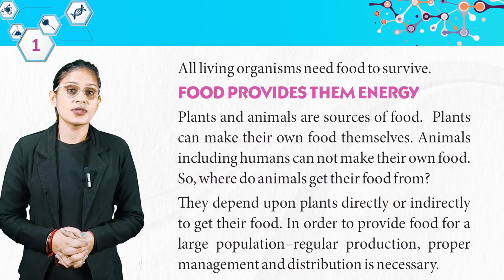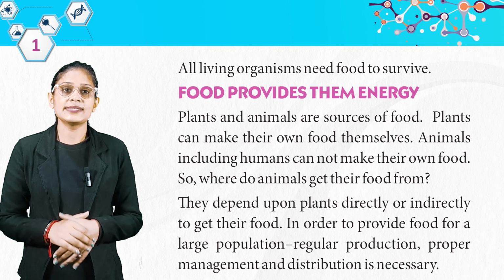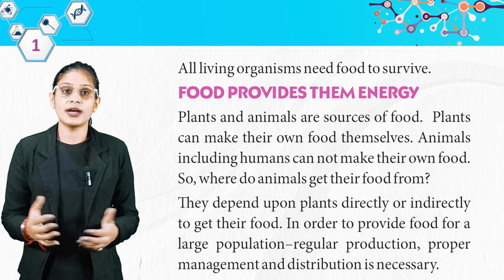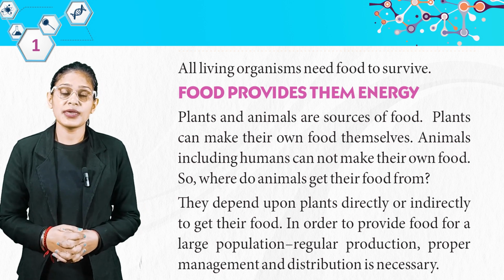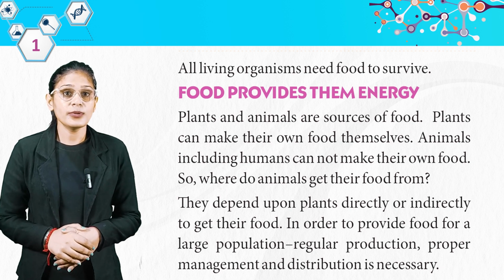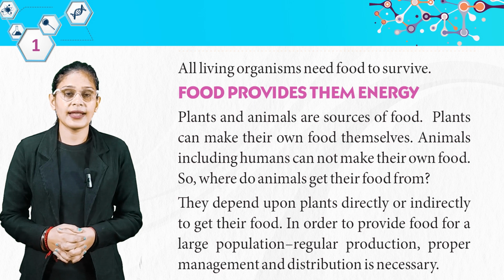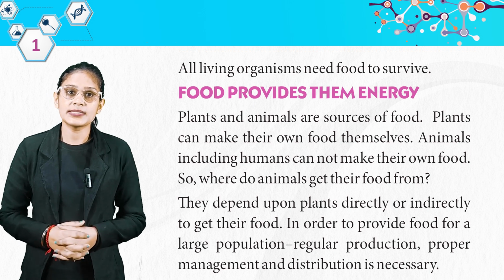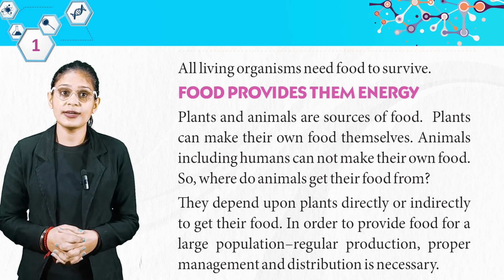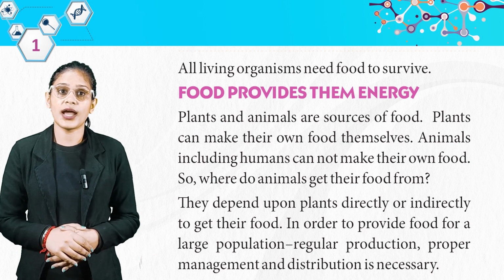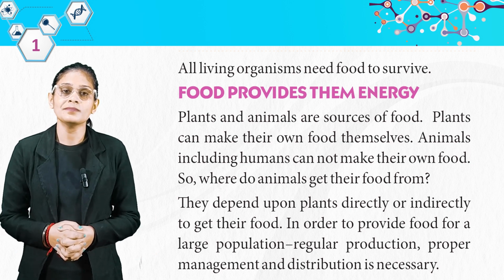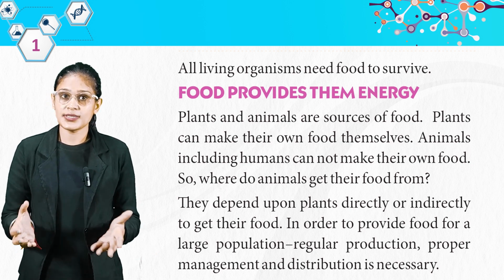All living organisms need food to survive. Food provides them energy. Plants and animals are sources of food. Plants can make their own food themselves. Animals, including humans, cannot make their own food. So where do animals get their food from? They depend on plants directly or indirectly to get their food. In order to provide food for a large population, regular production, proper management and distribution is necessary.